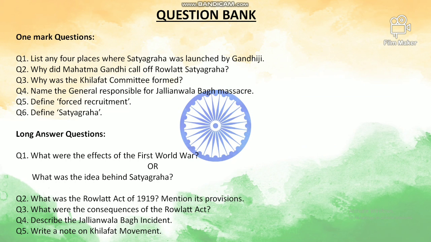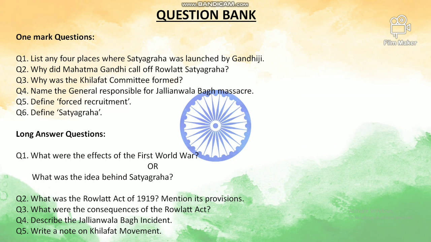And for the answers of these long questions, I have put up a PDF. So you will be writing all these answers from the PDF. You can take help from that PDF. And children, as I had advised you to make a question bank notebook, you will be picking out 1-mark questions. This is your homework, children, 1-mark questions, and you will be writing in your question bank notebooks. These are the 6 questions that I have given, but there may be many more which you will have to identify, pick out on your own and make your question bank notebook.